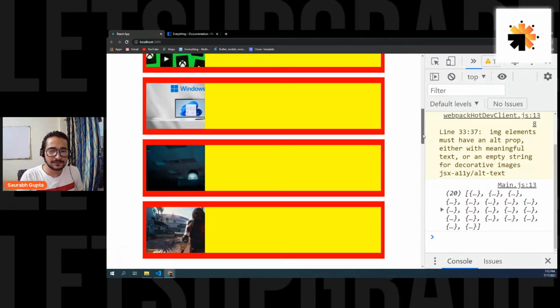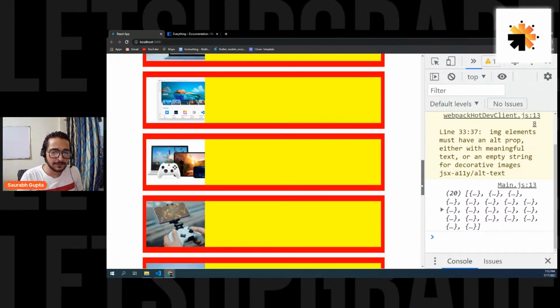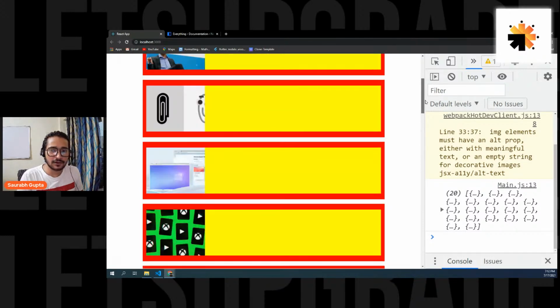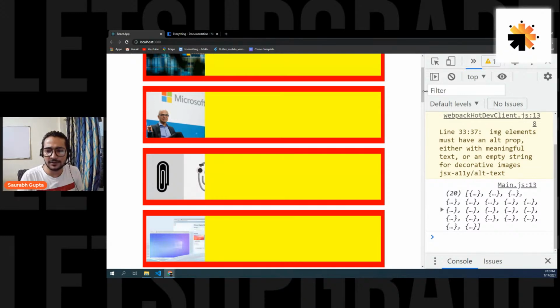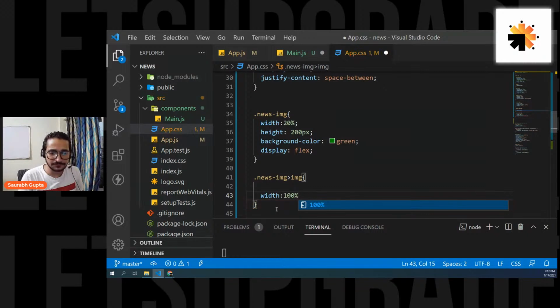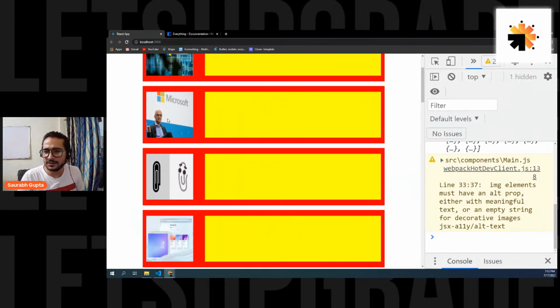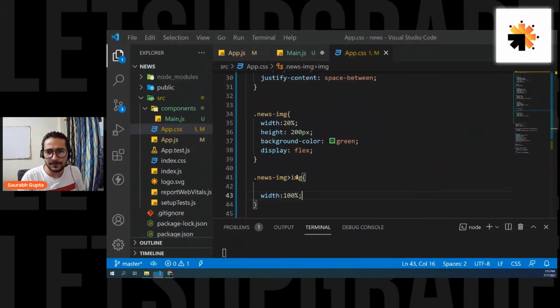Can you see that, guys? Everyone, can you see that? Guys, we got the image, and now finally there's a little cut. So for that, we're simply going to make it width of 100%. Save it. Now let's see. Okay, but depending on the width, there's an issue with the height then. So let's remove the display flex for some time and let's see.